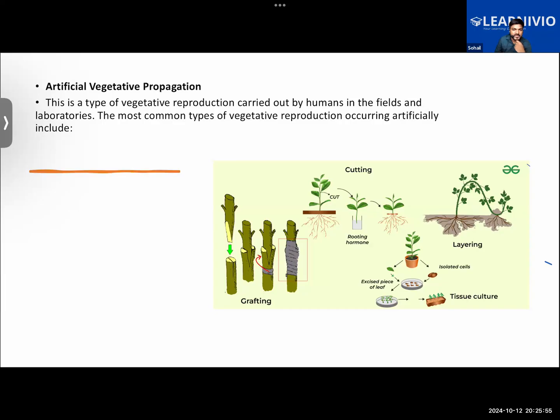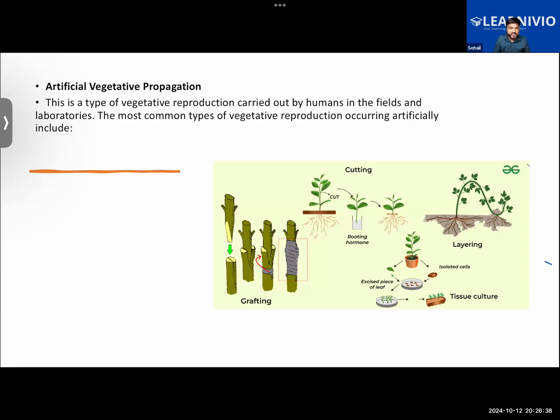Good. In this, is the reproductive part participating, or the vegetative part? The vegetative part is participating. Exactly. So what are the vegetative parts?